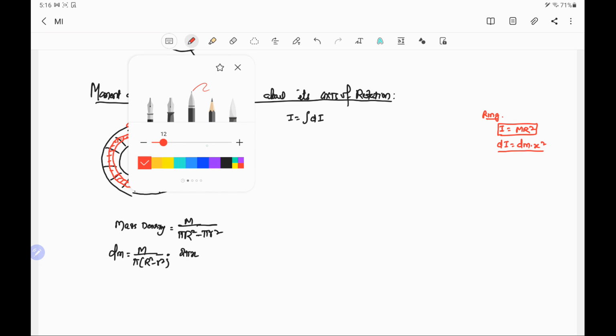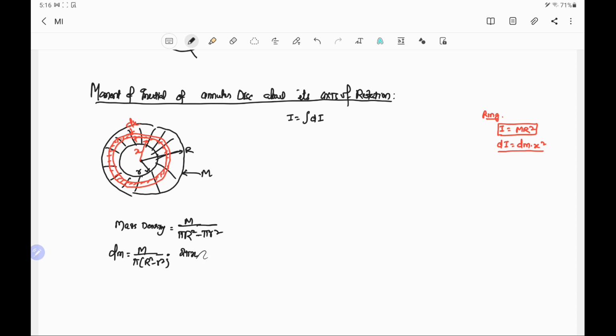Using this, 2 pi x is the length and width is dx, so this gives the area of this elementary ring. Pi is common and cancels out. That means we have dm equal to 2M by R square minus r square into x dx. This is the elementary mass. And we put here dI equal to 2M by R square minus small r square into x dx into x square, the radius of the elementary ring.